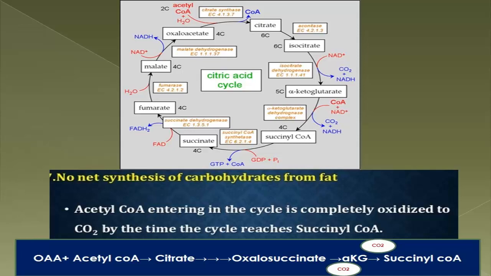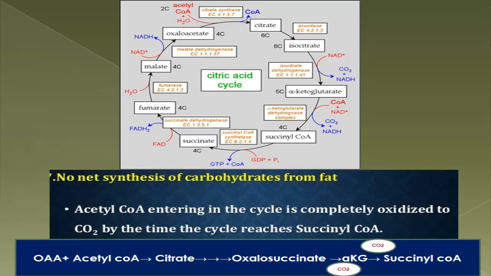Again one carbon moiety is lost in decarboxylation. So remember, the 2 carbon moieties that are decarboxylated come from the acetyl-CoA. And what is the source of acetyl-CoA if fat is the starting material? That is the fatty acid. So what is the source of the left-over 4-carbon moiety that remains in the cycle in the form of succinyl-CoA? That is the oxaloacetate.